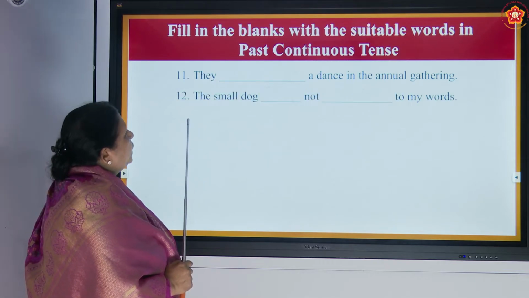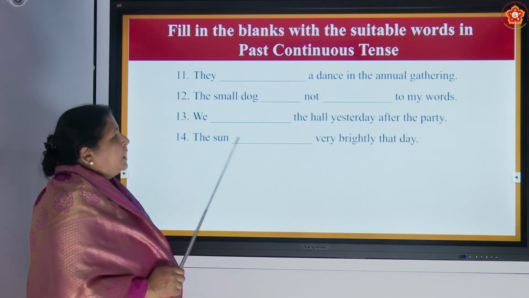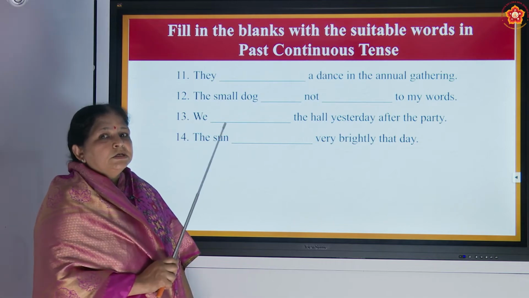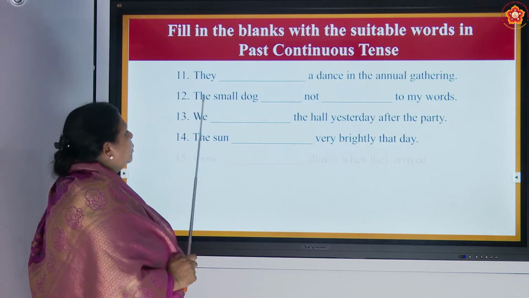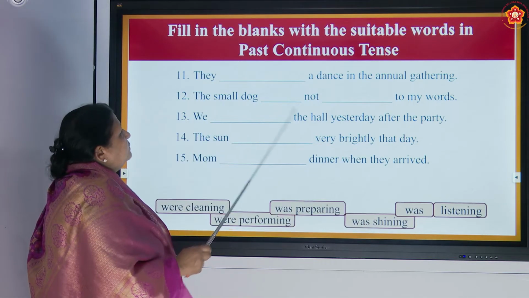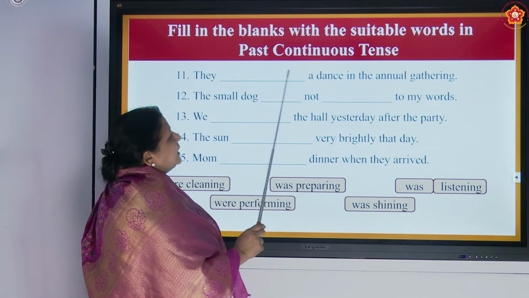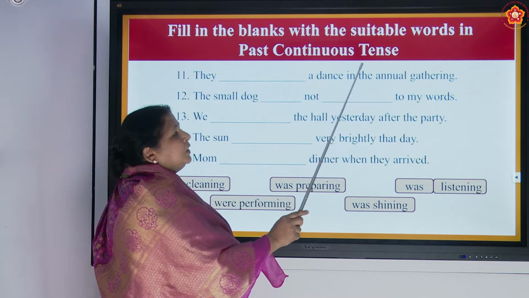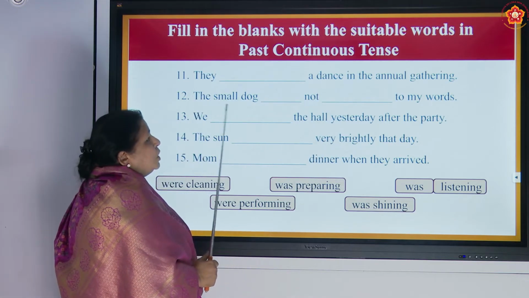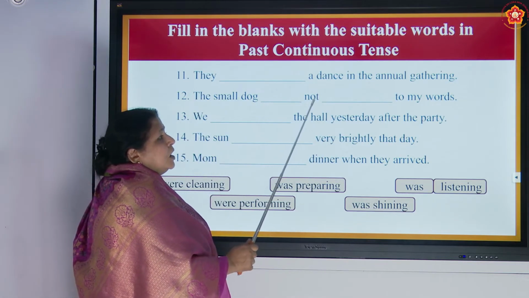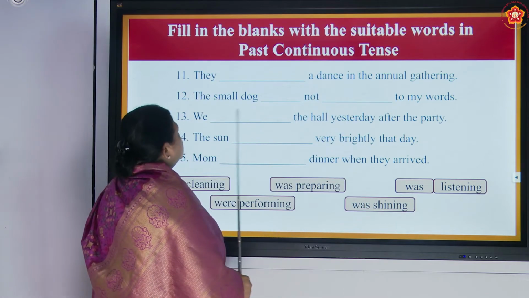Let us see some more examples. By now, you know what is to be added, so you start doing it on your own. By the time I will tell you the answers. They dash a dance in the annual gathering. The small dog dash, not dash to my words.